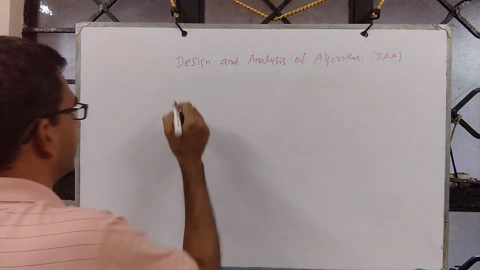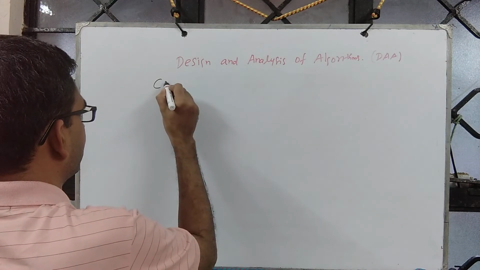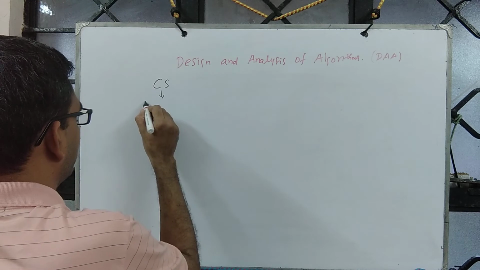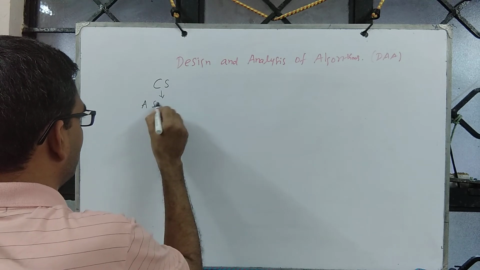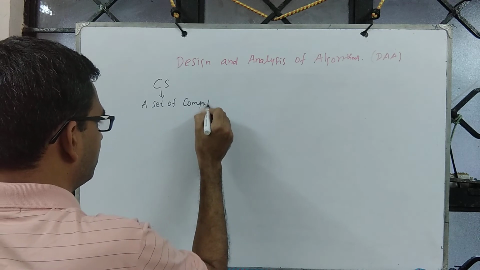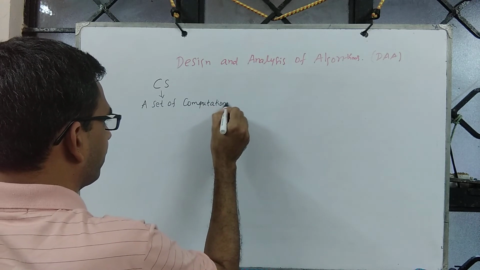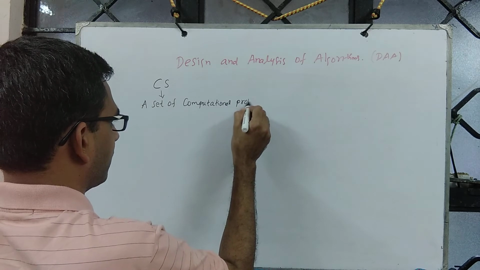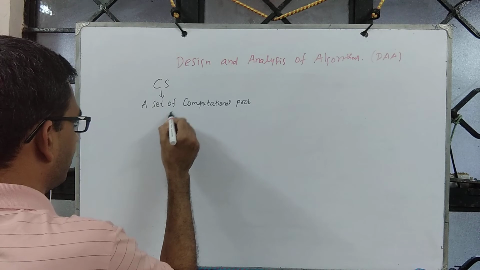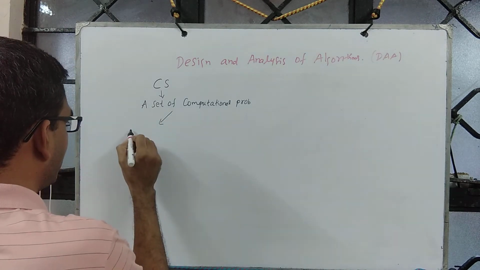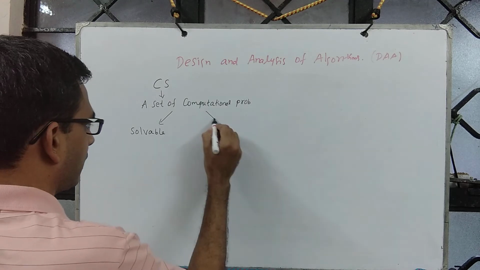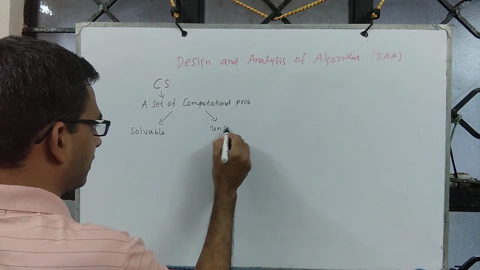So computer science essentially focuses on the following. Given a computational problem, we are interested in knowing: is it solvable, or on the other side, unsolvable?